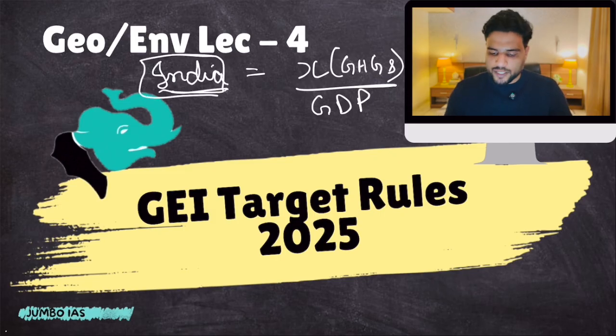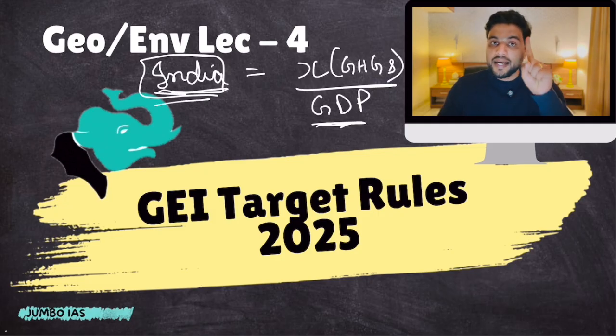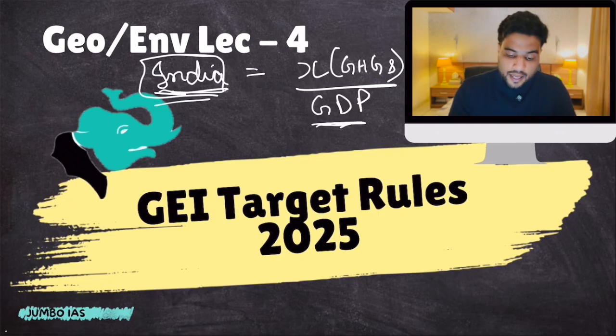So this is measured with respect to GDP. For a 1 rupee increase in GDP, how much greenhouse gas are you emitting? This is emission intensity for the entire country. Remember this. And in the Paris Climate Agreement, India has said that we will reduce this emissions intensity by 45% by 2030.